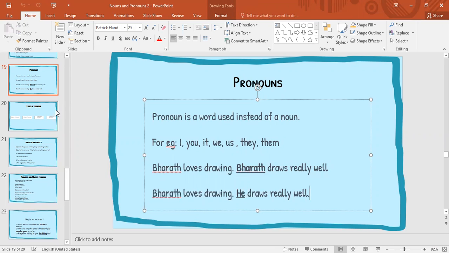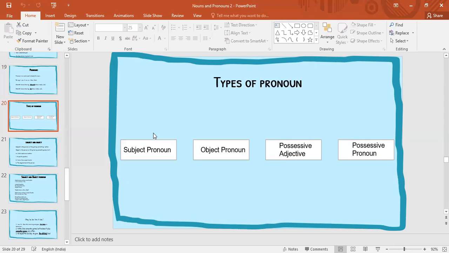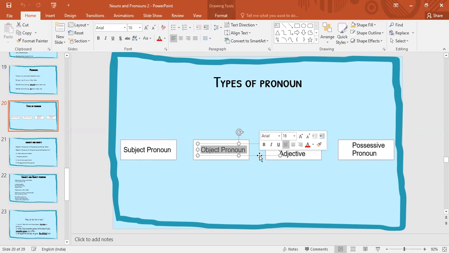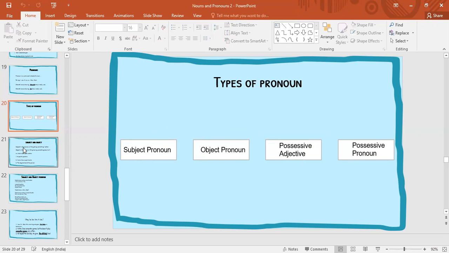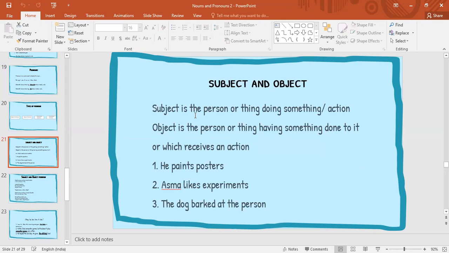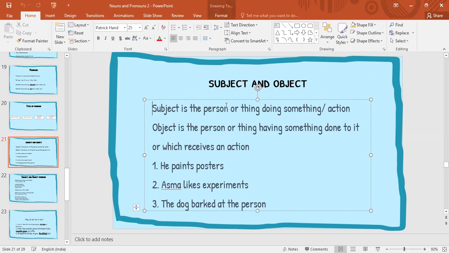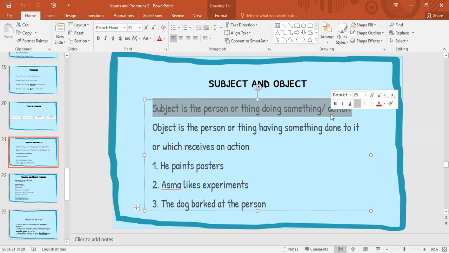So there are a few types of pronouns: subject pronoun, object pronoun, possessive adjective, and possessive pronoun. So yesterday we looked at what subject pronoun is and object pronoun is, right? Let's see what subject and object is before we go into subject pronoun and object pronoun. So we learned that subject is a person or thing doing something or an action.